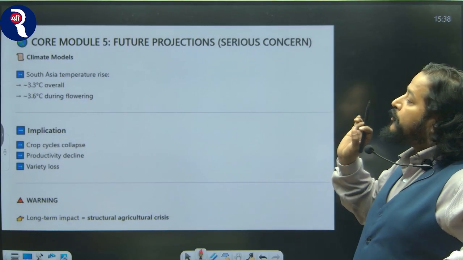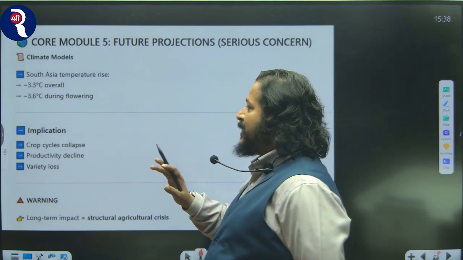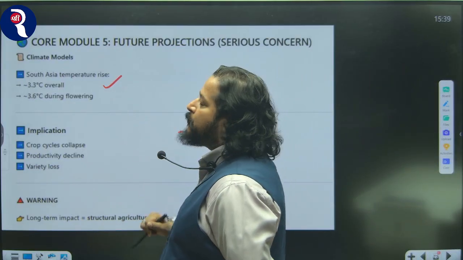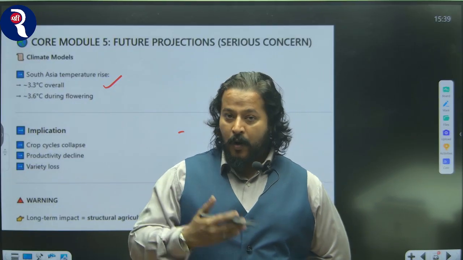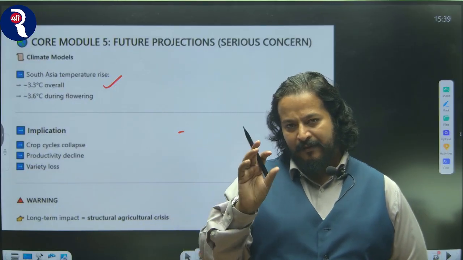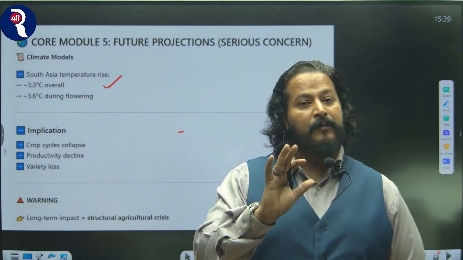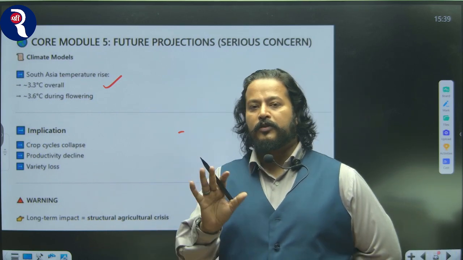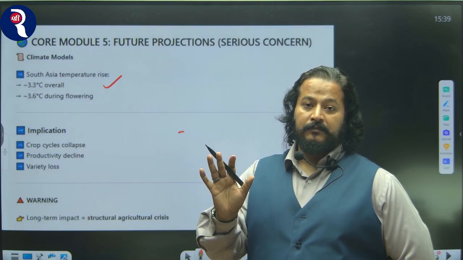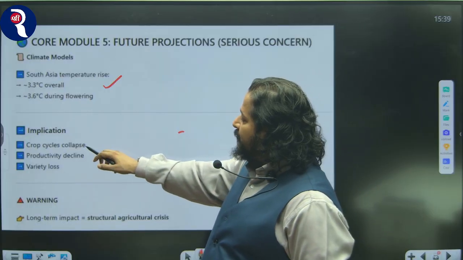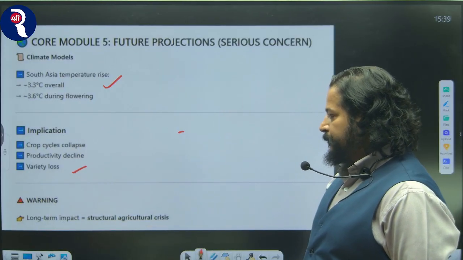Now, future projection. The climate models across South Asia say that there will be an overall increase of 3.3 degrees Celsius in temperature. As I said, a 1 degree Celsius rise in temperature will lead to 11% crop losses. So a 3.3 degree rise may lead to 33% crop losses, which is huge. Many people will die of hunger, right? Now, implication: crop cycle will collapse, productivity will decline, and varieties will be lost.